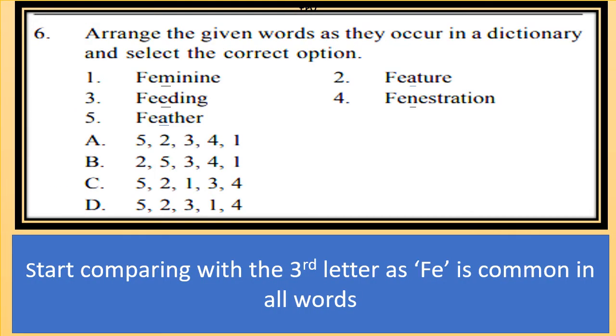Arrange the given words as they occur in a dictionary and select the correct option. Now you have to arrange the given words as they occur in the dictionary. So for that you can see FE is there in all the words. So start with the third letter. So I have marked the third letter in every word, so you can start with that. If two letters are same, you can go comparing the next letter.